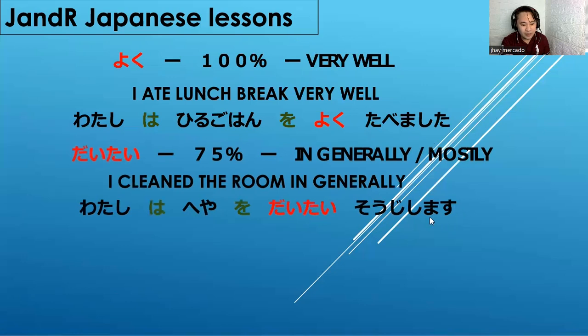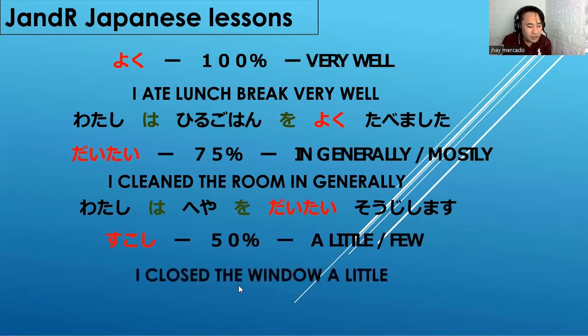Okay, palitan na lang natin ito, soji shimashita. This is past tense kasi siya, no? We did it. Soji shimashita. Daitai soji shimashita. Okay, next, sukoshi, 50%, a little or a few. I closed the window a little. So, watashi wa mado o sukoshi shimemashita. Okay, so nakikita natin yung mga adverb ay nilalagay before the verb and after the particle. At yung ating mga verb ay naka-positive naman sila.